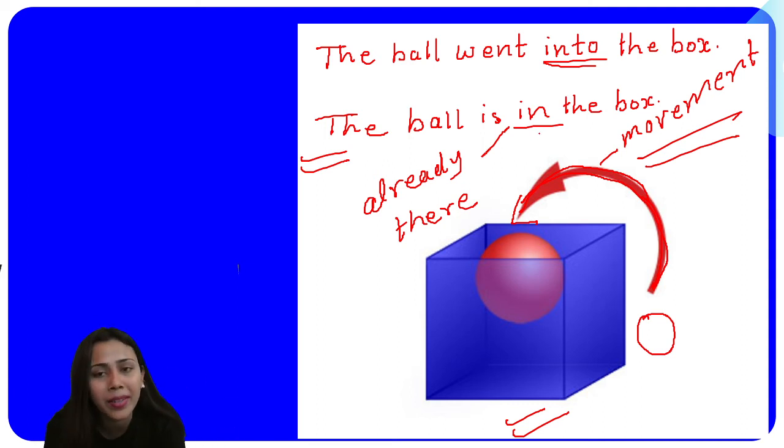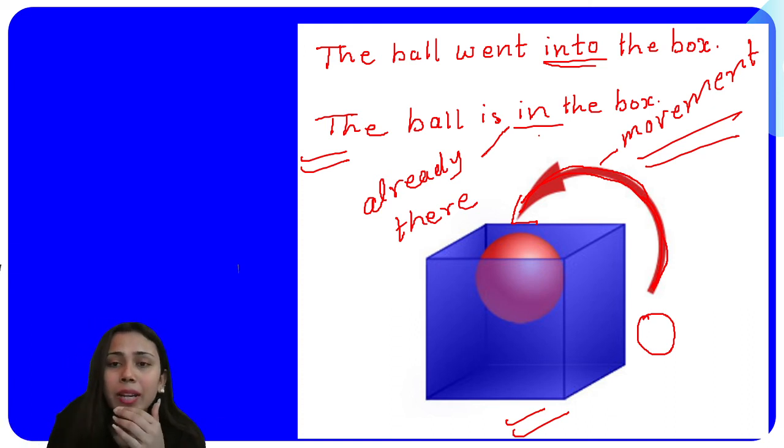And here I'm already there. If you're already there without movement, we use in. I hope this difference between into and in is clear to you. If it is not clear, please raise your query here in the chat box. If you don't understand the difference between the uses of in and into, you will always make mistakes.